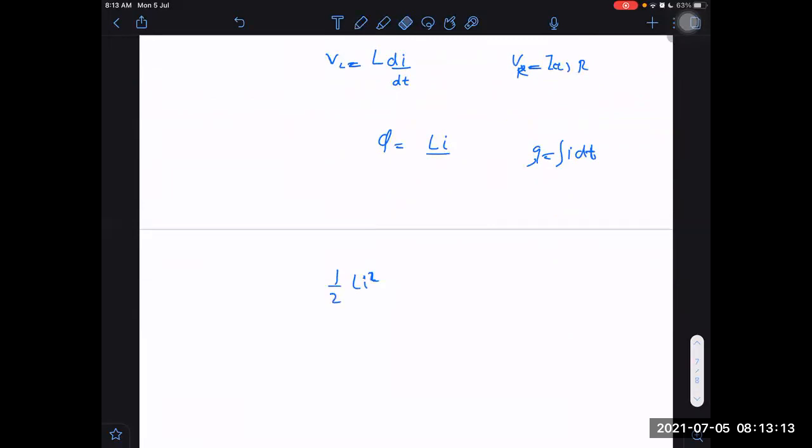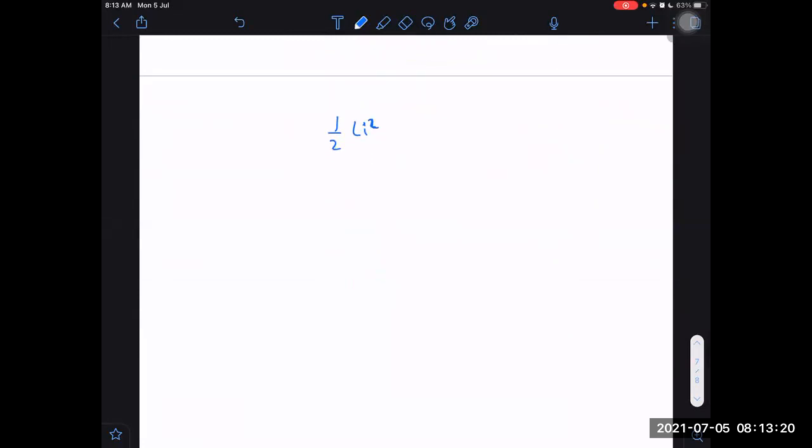normal exponential graphs, in which it is continuously increasing or decreasing. Why? For example, if I have 1 minus e raised to power minus t by tau and I want to square it, or if I have just e raised to power minus t by tau and I want to square it, then we should know how to plot the graph of such terms. Other things will be just constants multiplied with it, but I have to know how to plot the graph of this term on squaring.